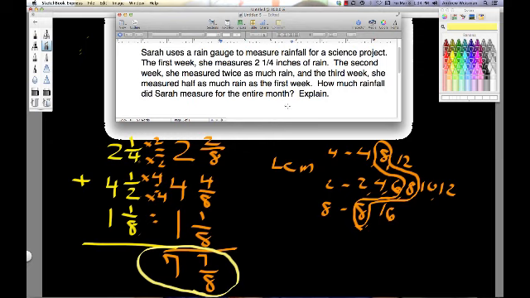Now, it's a little tricky that they say month. However, they only gave us 3 weeks. So that's what they expected us to figure out, the 3 weeks, and only the 3 weeks.